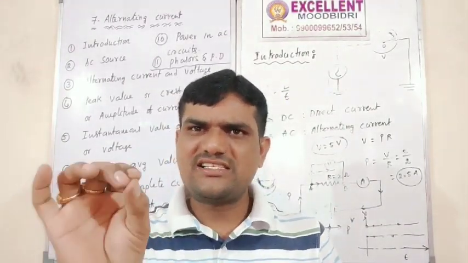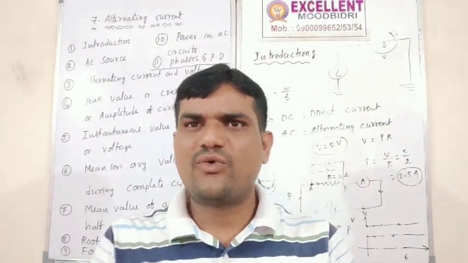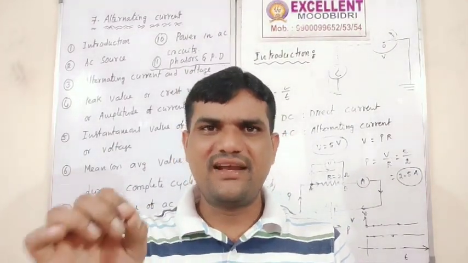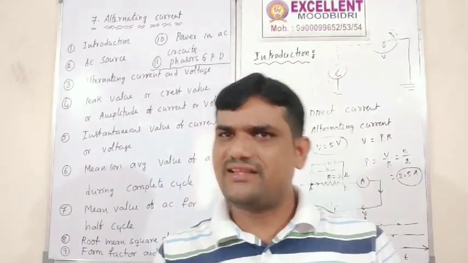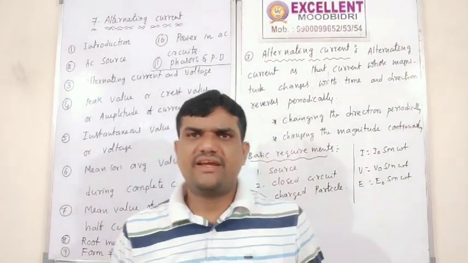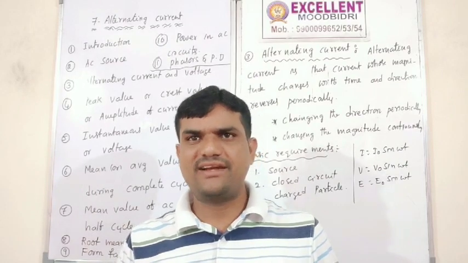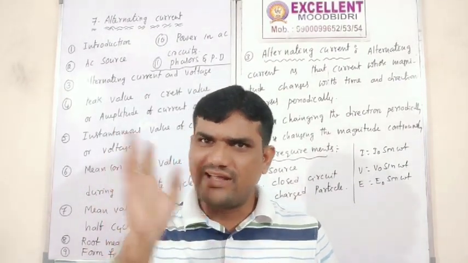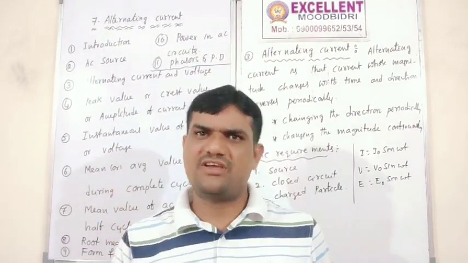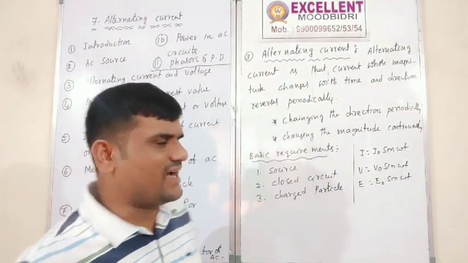So I will give you only the formula. In the AC generator we already learned the EMF or voltage formula. Similarly, the current I formula we already learned. In the sixth chapter, the EMI chapter, electromagnetic induction, we already learned clearly what an AC generator is and what the principle of the AC generator is. Based on that I have given the formula.